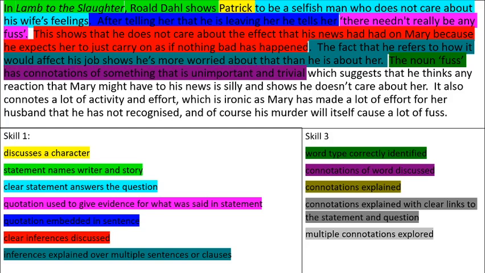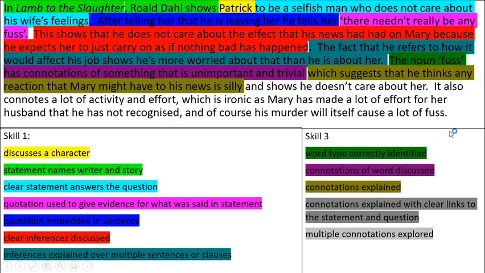Have I discussed, have I said what the connotations of that word are? Yes, because I've said it has connotations of something that is unimportant and trivial. I haven't explained it yet. That would be the first part for me to do. The second part would be to be explaining it. And look, I did that. I said, which suggests that he thinks any reaction that Mary might have to his news is silly. Now look here, have I linked that connotation to the statement in question? Good, yes I have, because I've got a second clause there saying he doesn't care about her. And that's what I said up here, look. He's a selfish man who does not care about his wife's feelings, and I've made that link there.